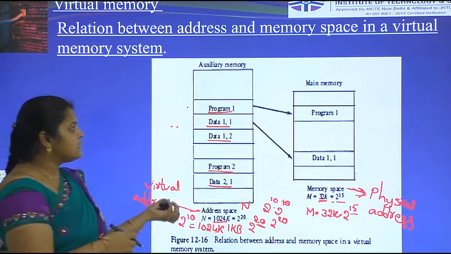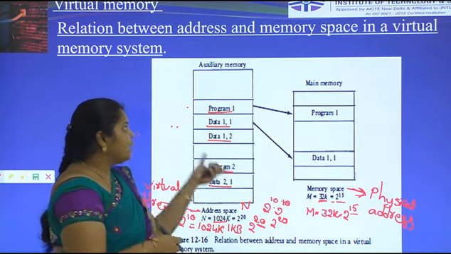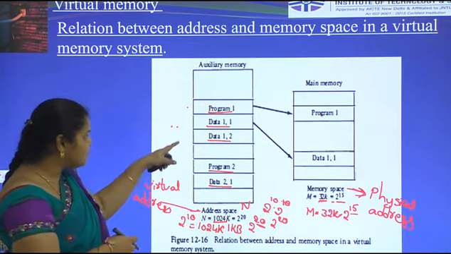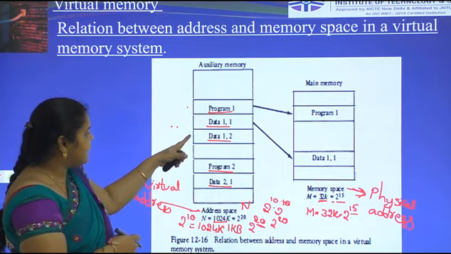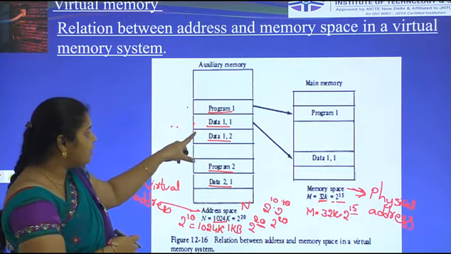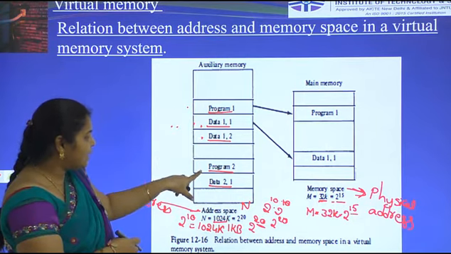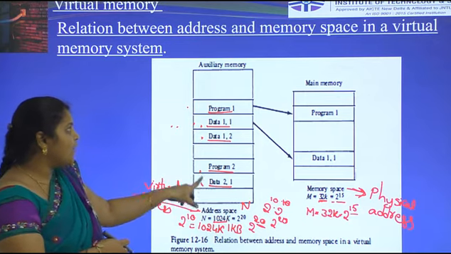Okay, this is auxiliary memory and main memory. Auxiliary memory has two programs, and each program contains some data. Here program 1 has data 1 and data 2, and program 2 has data 2 1.